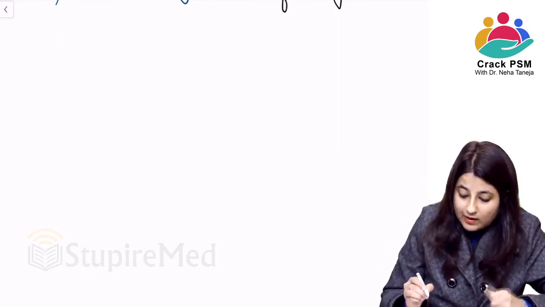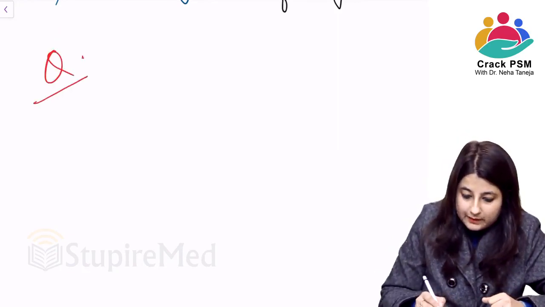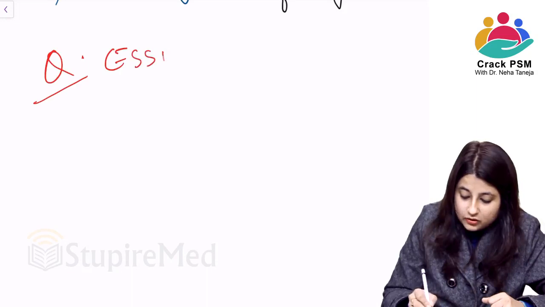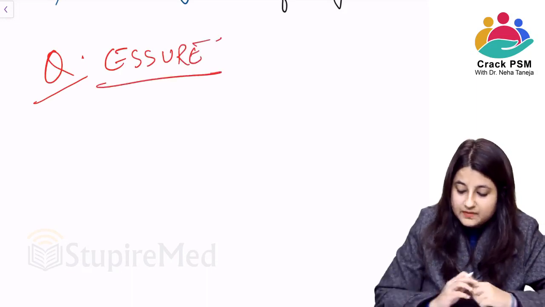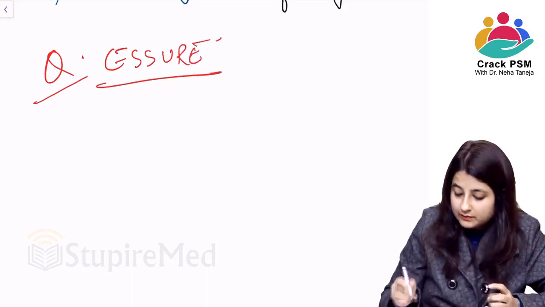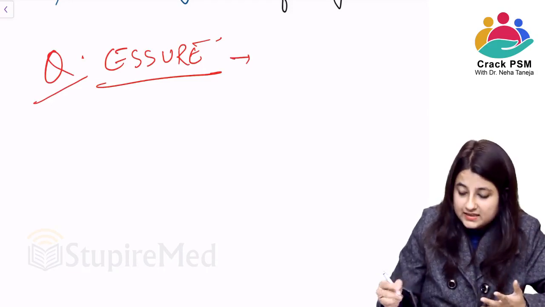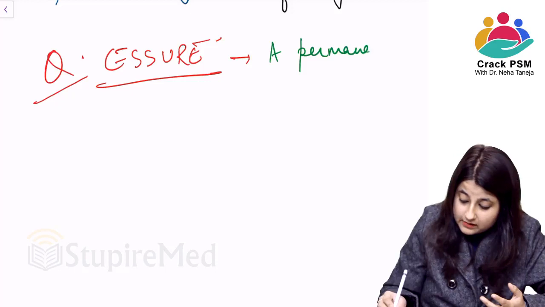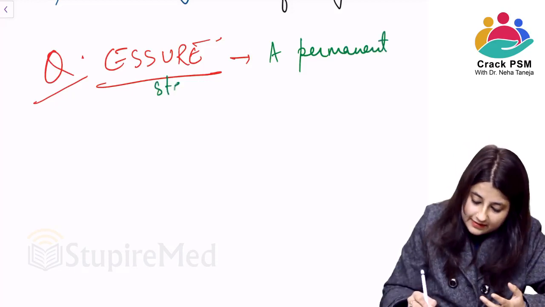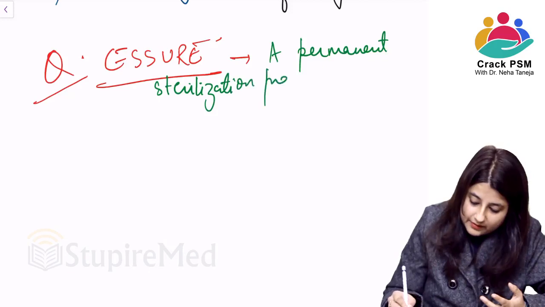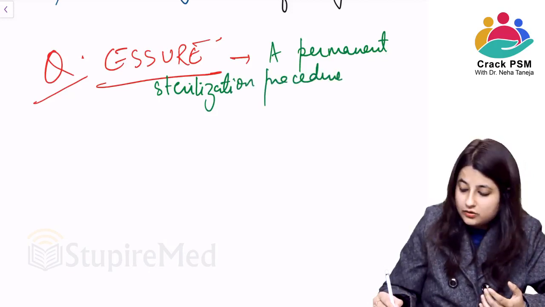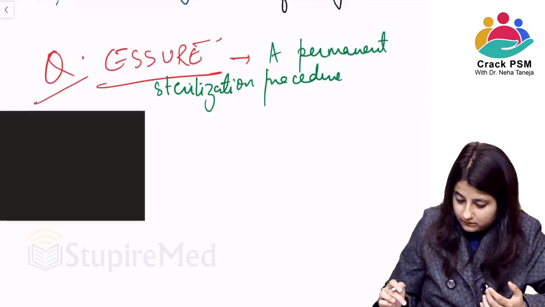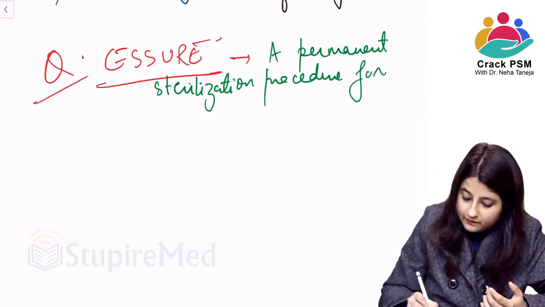Okay. One question was asked in one of the papers, what is ESSURE? We'll just know the name. This is Essure. Essure मतलब क्या होता है? What is it? It is nothing but a permanent sterilization procedure for women in USA.